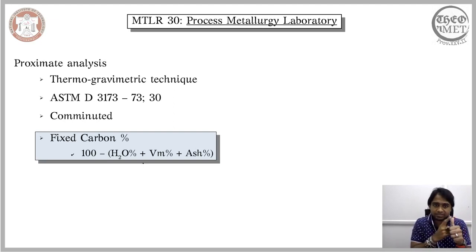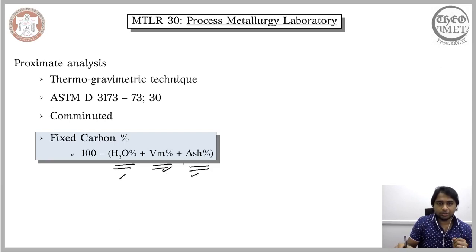That is, we ascertain the amount of moisture content, which is found here, and we also ascertain the amount of volatile matter, which is found here, and finally we are able to ascertain the amount of ash that is present in the coal. After ascertaining all these 3 contents, using this straightforward relation here, we ultimately find the amount of the 4th content.